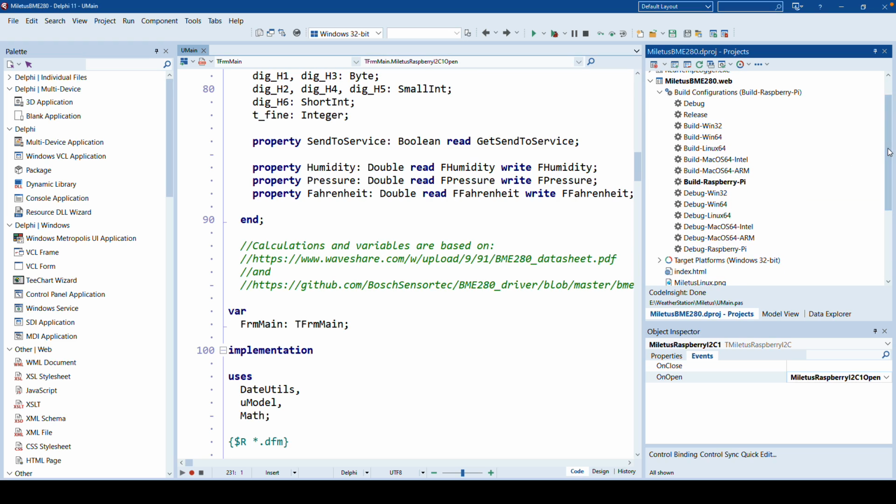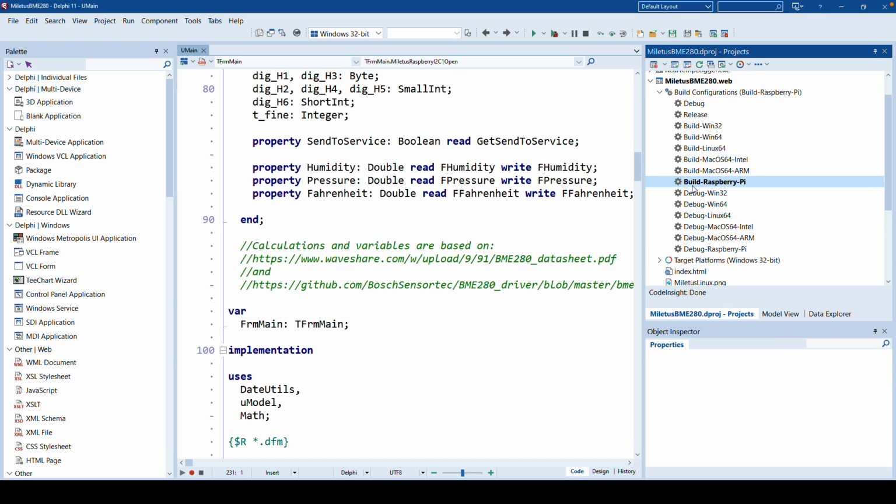And here you see all the available platforms. If you want to compile for the Raspberry Pi, you select Build Raspberry Pi or Debug Raspberry Pi. Debug adds, as the name says, debug information to the executable, whereas Build is a release version that contains no additional information. And this is really possible as is, without any additional hardware on your network. You don't need to start a PAServer. You can just start the compilation this way.